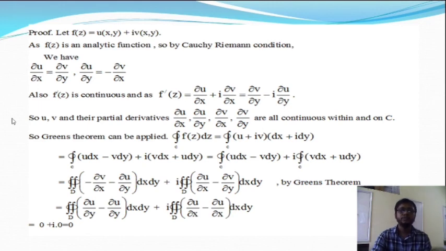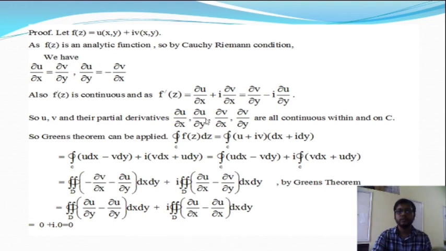Okay, so u and v and their partial derivatives are all continuous within or on C. So this is the statement of the Green's theorem. What is the statement of Green's theorem? In Green's theorem, both functions are continuous, as well as their partial derivatives.